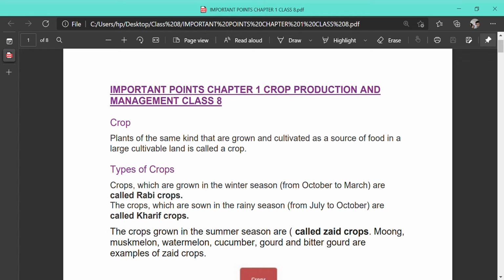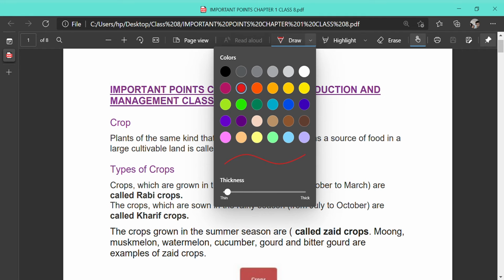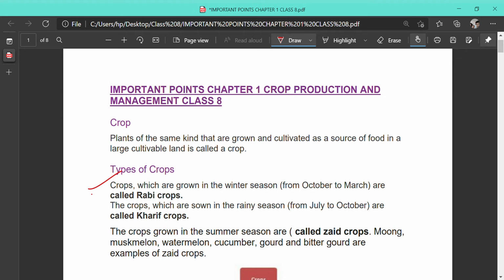Regarding the types of crops in India, they can be broadly divided into two types. One is called the Rabi crop and the other is called the Kharif crop. Rabi crops are grown in the winter season; they are sown in the month of October and harvested in the month of March. And Kharif crops are the rainy season crops. They are sown in the month of July and harvested in the month of October.